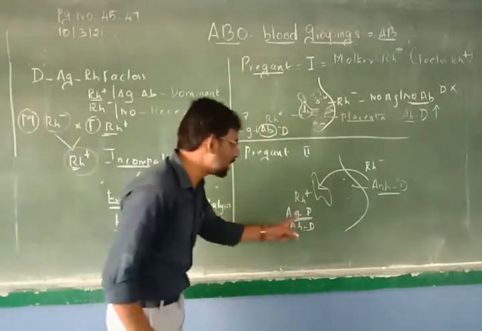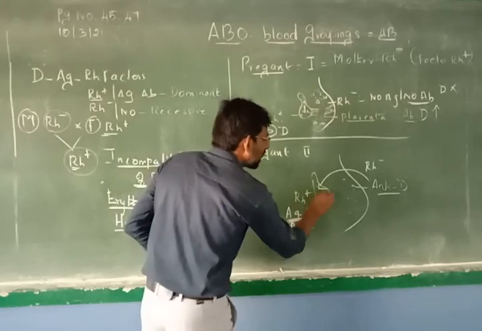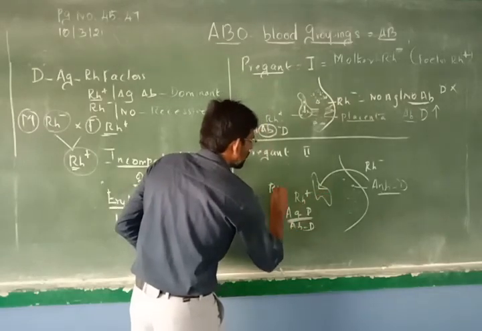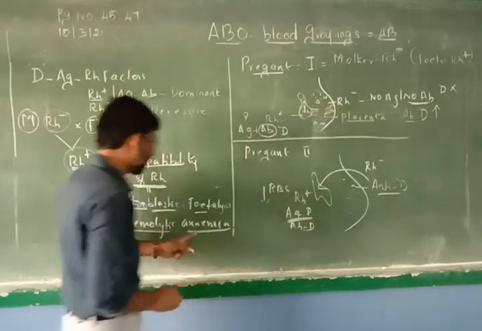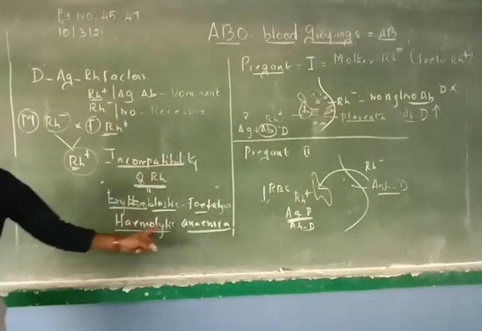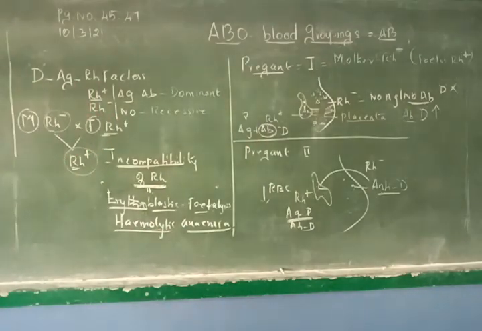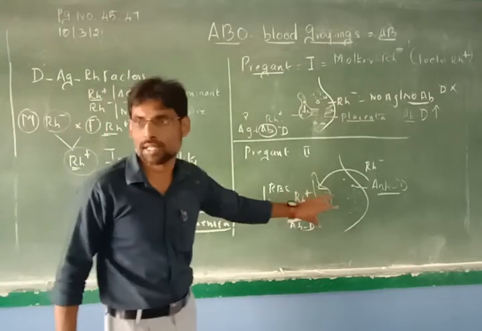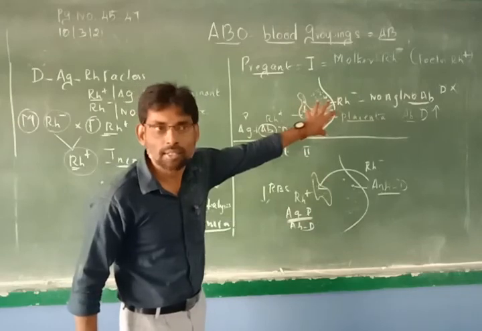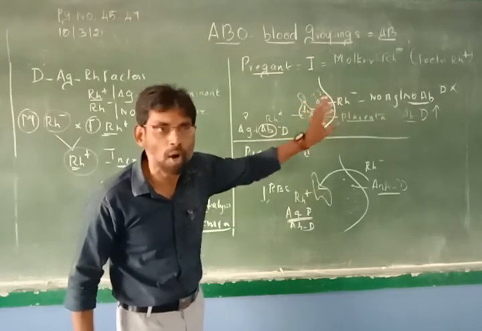When the antigen is destroyed, automatically all the RBC is reduced, becomes hemolytic anemia. And this leads to the death of the fetus. The fetus cannot survive in this situation. Here, no problem. First delivery, no problem.